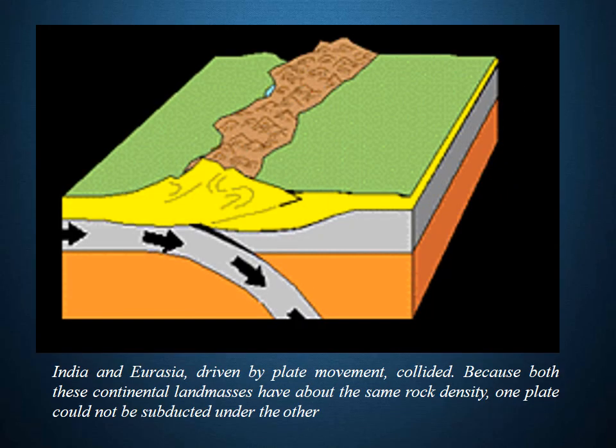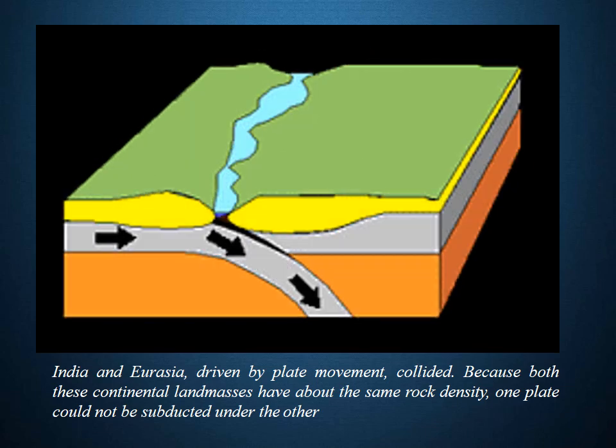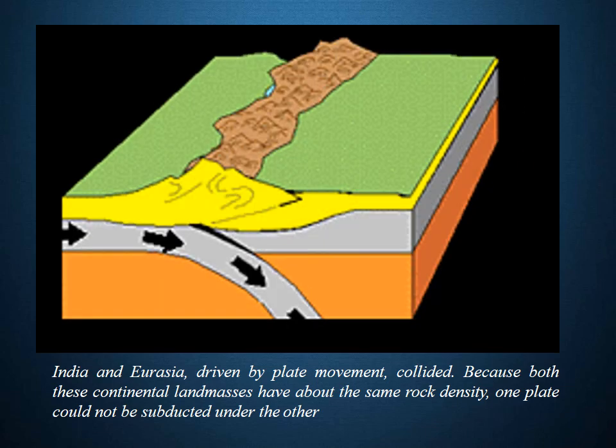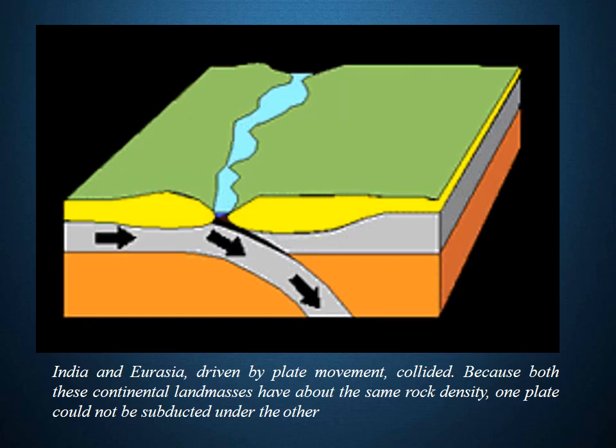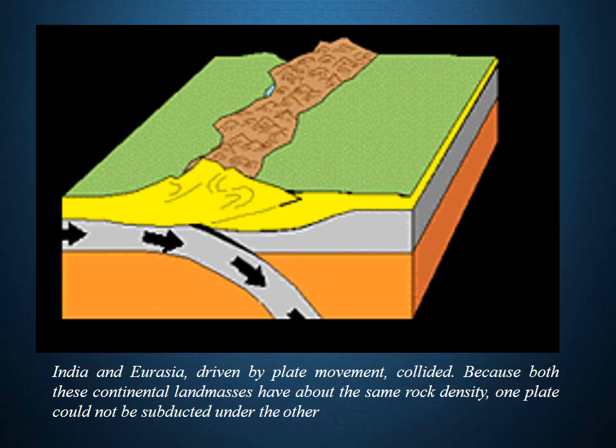India and Eurasia, driven by plate movement, collided. Because both these continental landmasses have about the same rock density, one plate could not be subducted under the other, and in this way the Himalayas were formed.